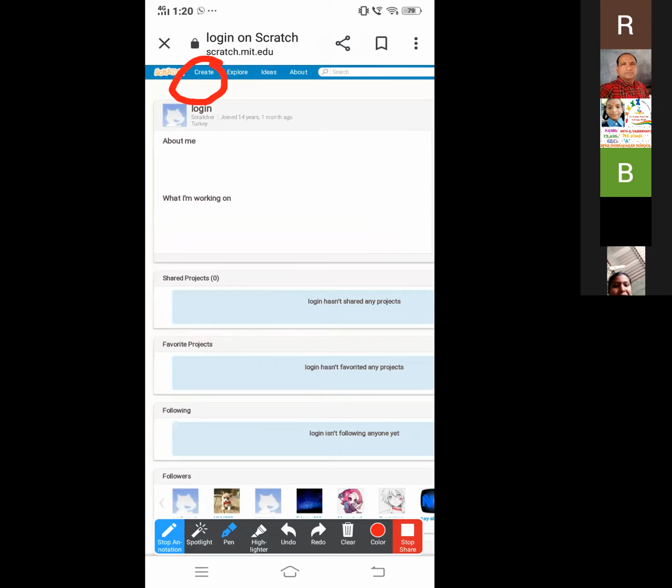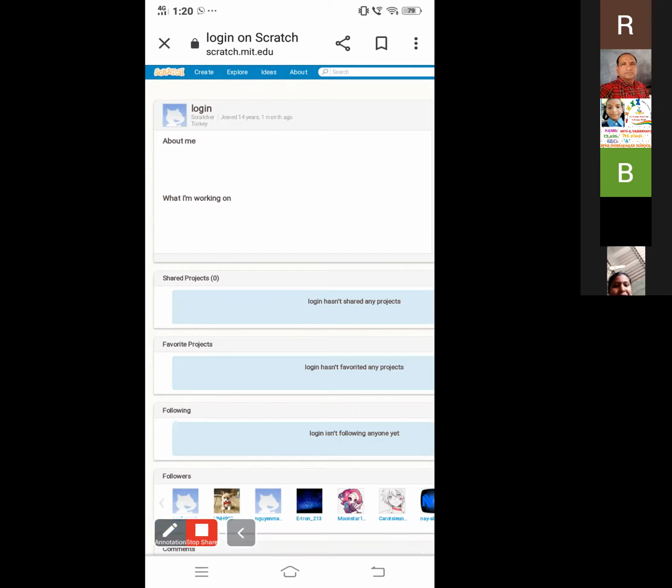Here you can see Create. All you know about Create. So if you want to create any project using Scratch, you can simply tap on Create. Or else there is another option. Explore is nothing but sharing our ideas in Scratch. So the Explore option is about sharing. And the third option is Ideas. Ideas, all you know, it is a similar word we can use. For example, if we click on Ideas,